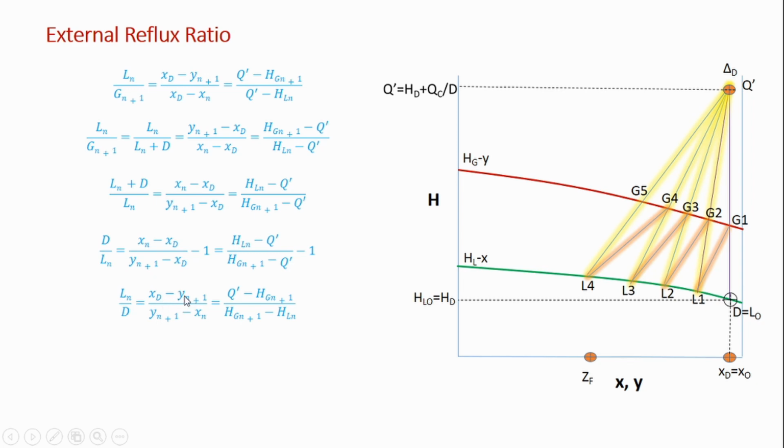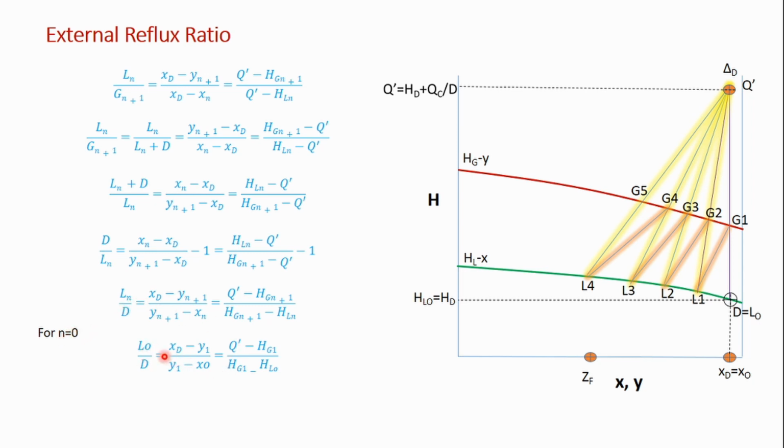Alright, so I am coming close to this L by D, which is the reflux ratio. So it is xt minus yn plus 1 minus xn, Q dash minus HGN plus 1, HGN plus 1 minus HLN. If I substitute n is equal to 0, I will get L0 by D. L0 by D is the external reflux ratio, right? L0 is the liquid which is sent back into the column, and D is the distillate product withdrawn from the column at the top. So L0 by D is the external reflux ratio. It is obtained by substituting n is equal to 0 in this expression.